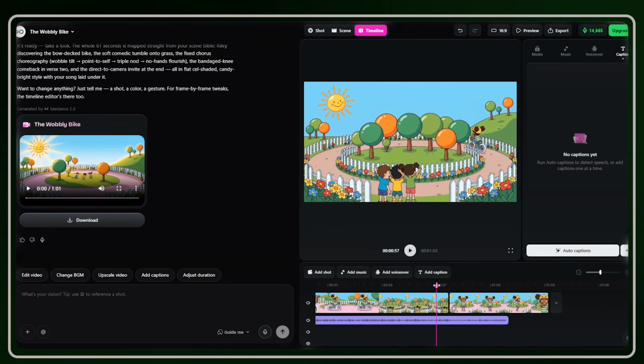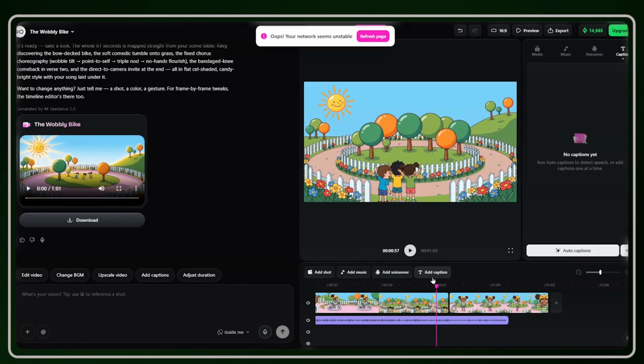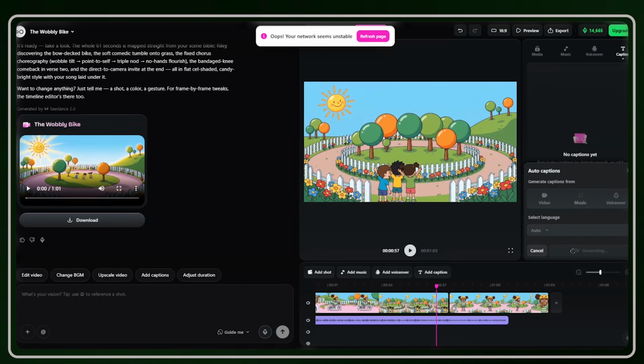Yeah, that's amazing. Now, you can add extra shots, you can add more music. That's if you really want some sound effects. You can add a voiceover. You can also add some texts. That's if you want to. Or you can just click on auto caption, select music and select generate. And it's going to generate captions for your video.